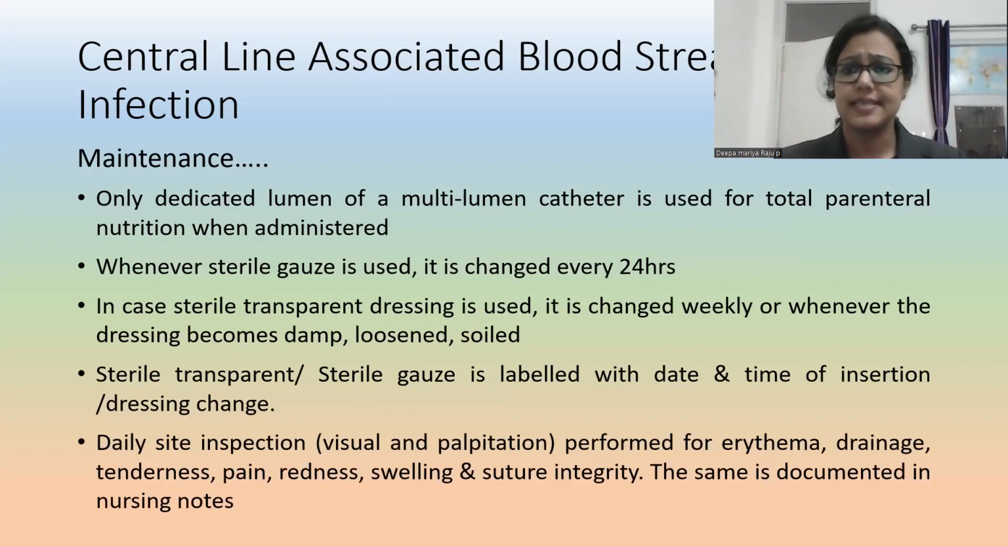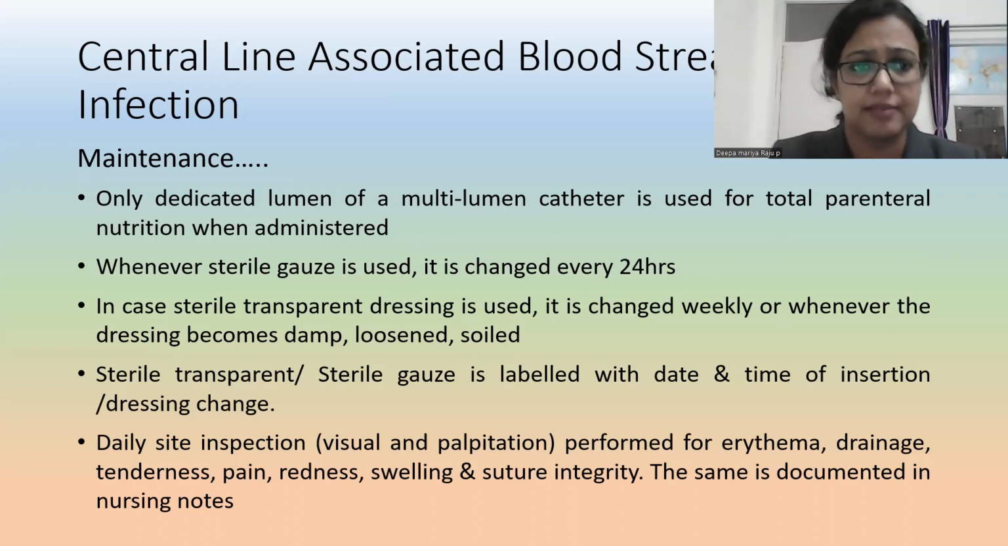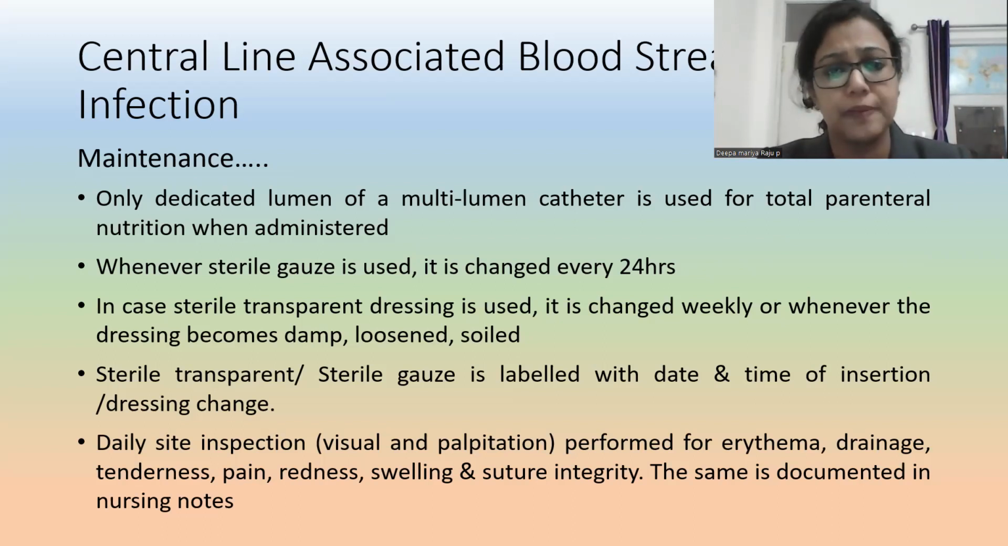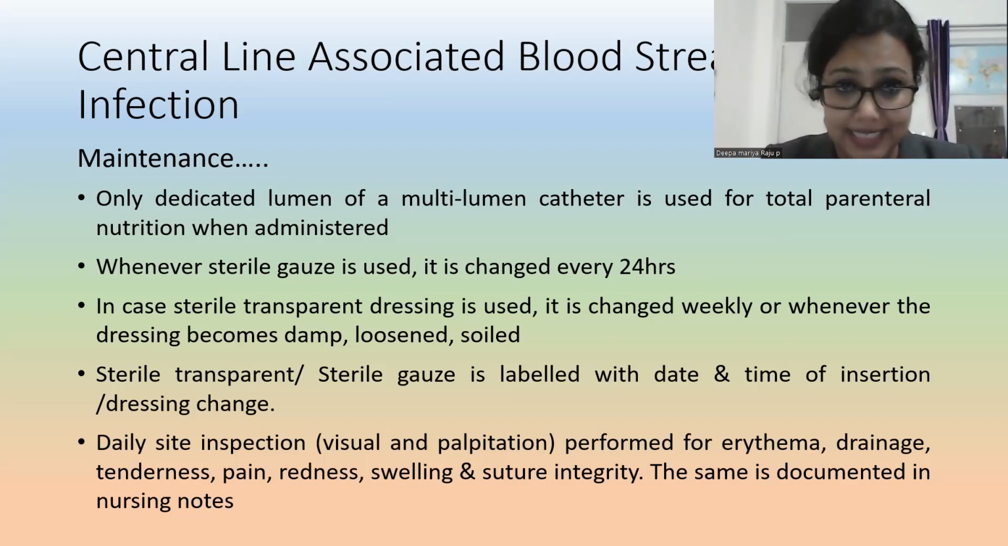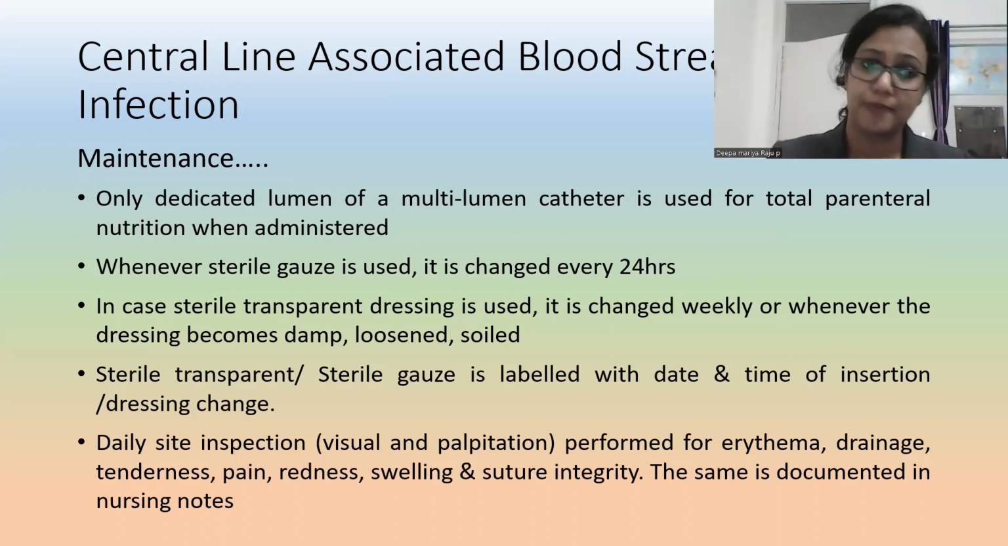Now, once it is inserted, we will suture it and we will dress it. I'll go through the sequence only. Maintenance: only a dedicated lumen of a multi-lumen catheter should be used for TPN. TPN is total parenteral nutrition. We all know total parenteral nutrition has glucose and food items, so bacterial growth can be maximal. So one lumen should be dedicated to that, and that lumen should not be accessed for any other purpose.